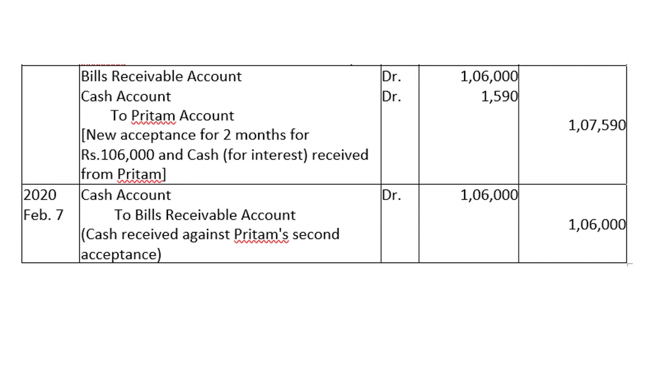And we see that the second bill has been met on time. So on the date of maturity, the amount has been received. So cash comes in, cash account debtor to bills receivable account rupees 1,06,000.